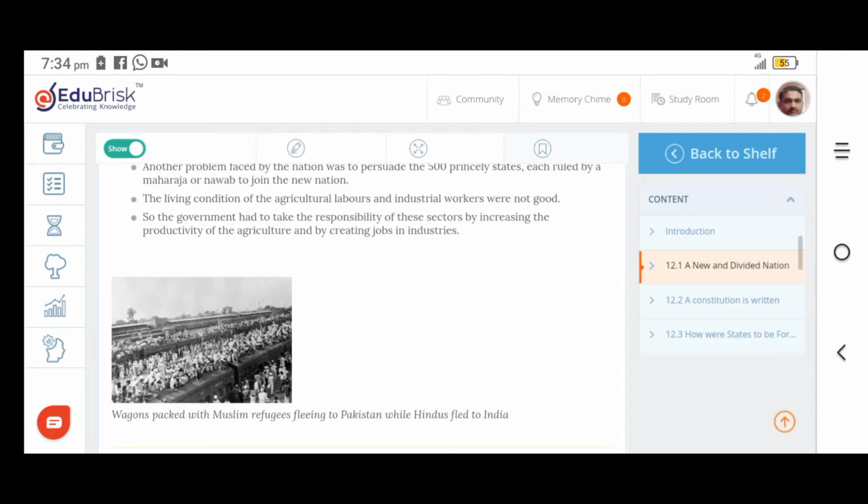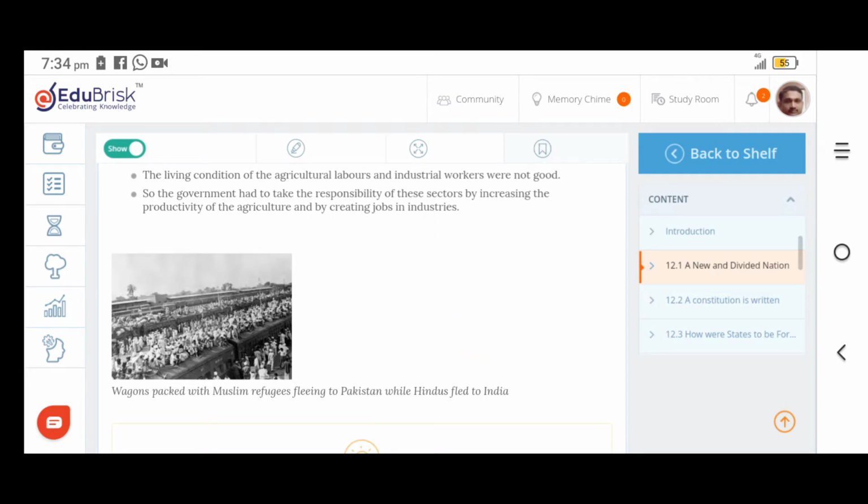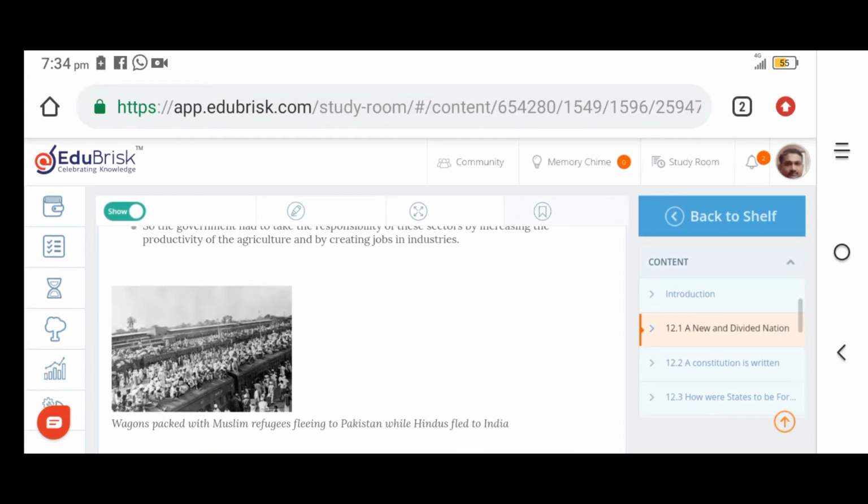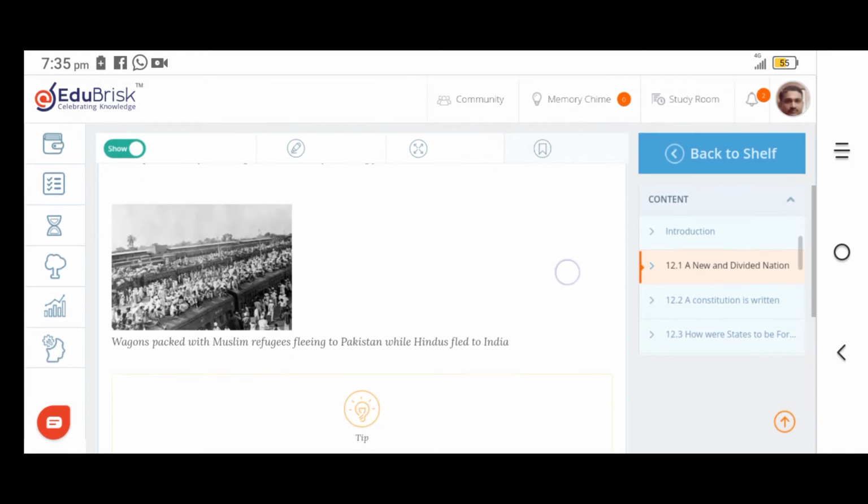The living condition of agricultural laborers and industrial workers was not good. So the government had to take responsibility for these sectors by increasing the productivity of agriculture and by creating jobs in industry. Another problem faced by Free India was the economic crisis. When India got freedom, economically India was not in a stage to rise up. Increasing the productivity of agriculture and creating jobs in Indian industries created a new hope for the Indians.